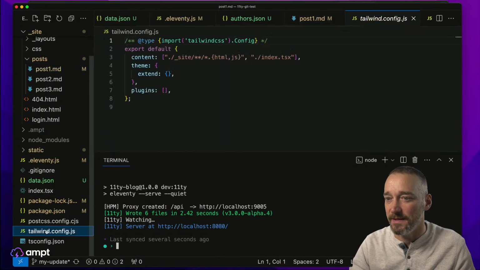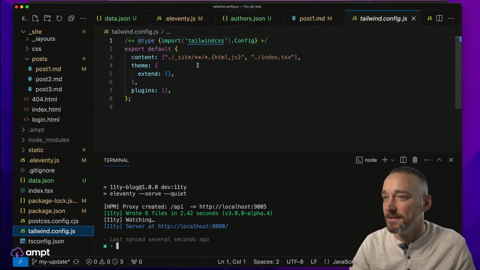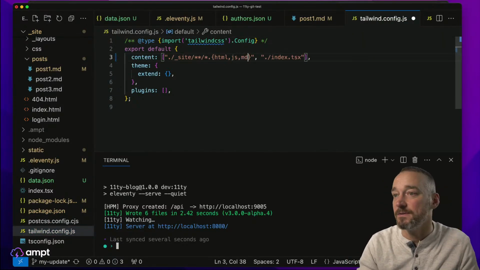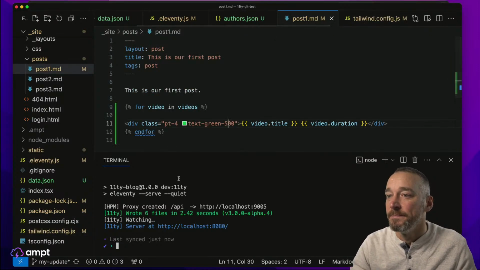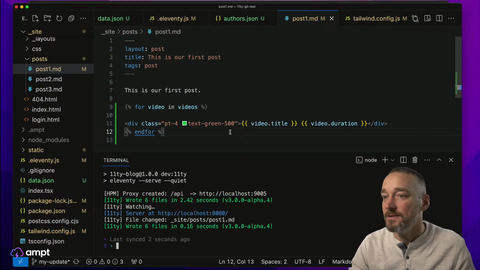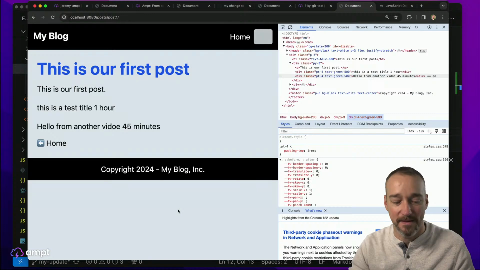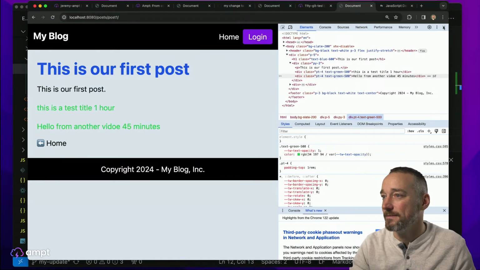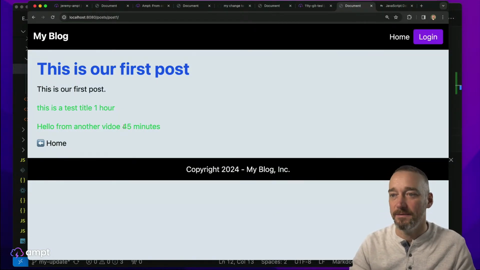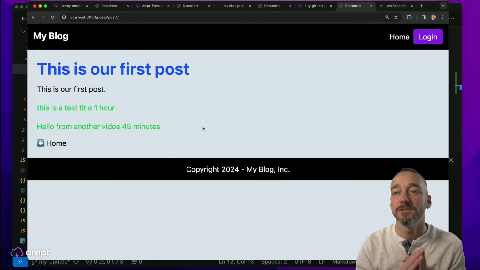When it's actually doing this here, it's looking at site, so HTML and JS. It's not looking at MD files. So if we added MD files there, and then typed in green 500, that should pick it up, and then I would think that will work. Okay. See, just got to think through it, and we got a whole bunch of stuff spelled wrong. Anyways, here we are now.